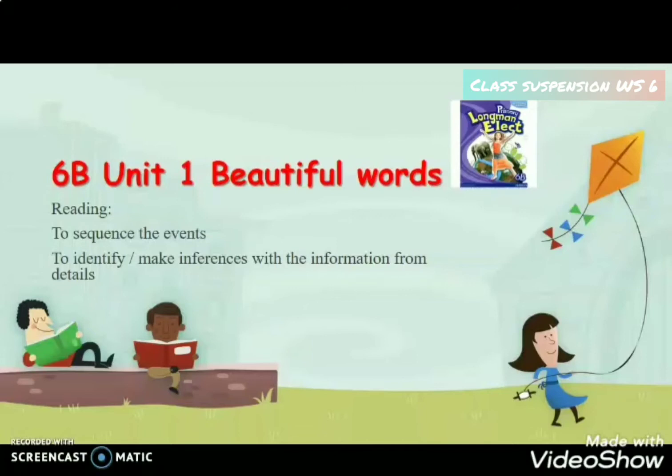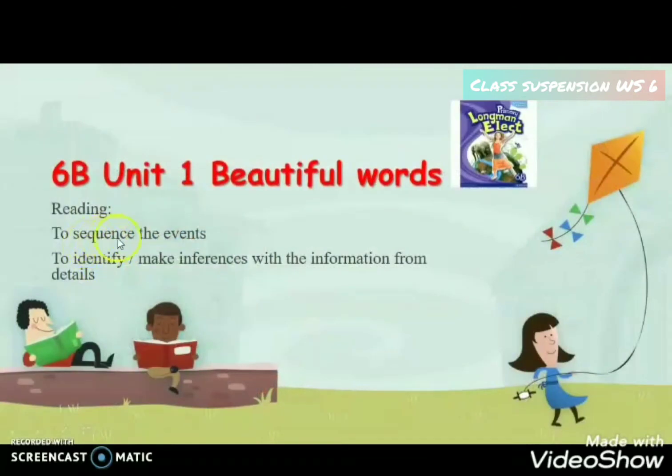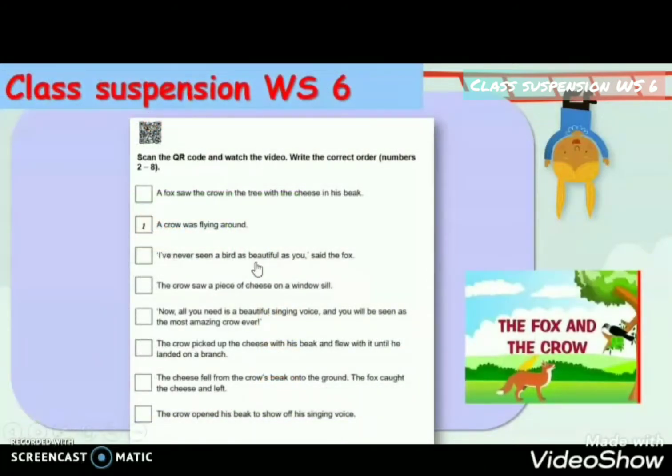Perhaps most of you do have a perfect timetable to manage your schoolwork and the times for fun. It is a great opportunity to enjoy learning and the time to spend with your friends and family. In this video, worksheet and video source from Primary Longman Elect 6B video channel worksheet, we will watch an animation of a fable to sequence the events and to identify the main ideas from clues. Please get ready for the task with your class suspension worksheet 6.